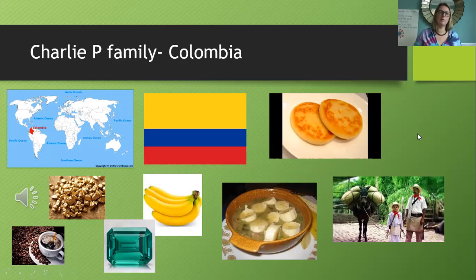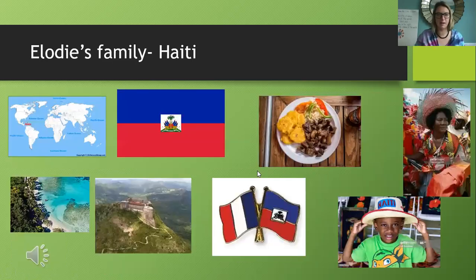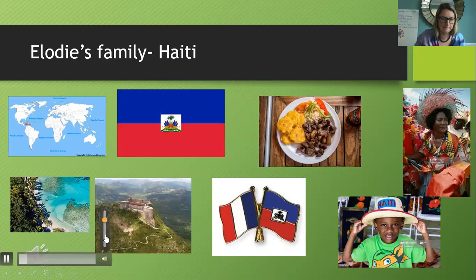And we're going to move on to one more family. Are you ready? So Elodie's father's family is from Haiti. I'm going to put the national anthem on. So Haiti, it's hard to see.